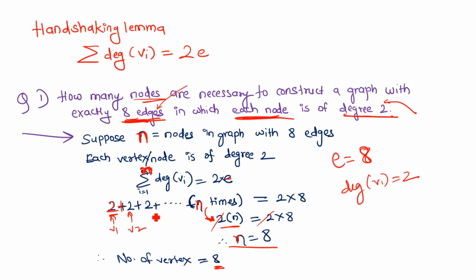This comes out to 2 into n equals 2 into 8. The 2 gets cancelled and we are left with n equal to 8. So there will be a total of 8 vertices in this kind of graph.